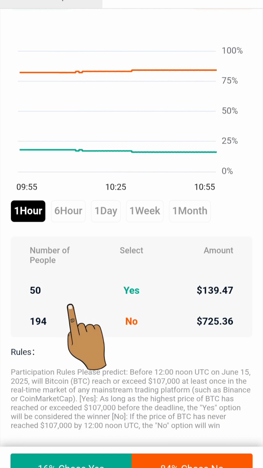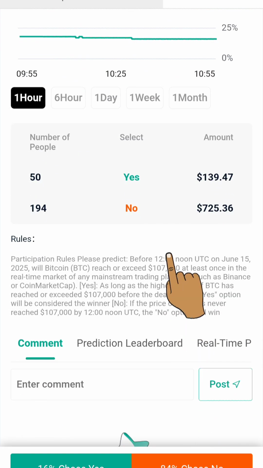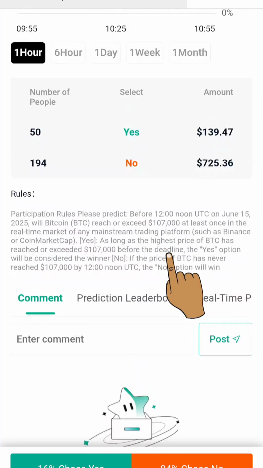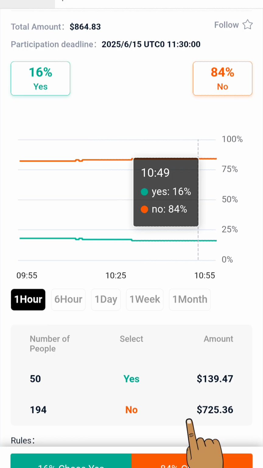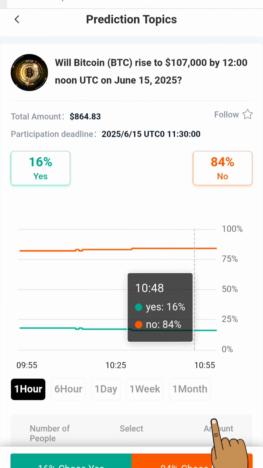Now if you come down here, it's going to show you all the information here. So here you're going to be looking at the rules also, and if you believe that it's going to get to that $107,000 on the 15th of June, all you just need to do is come down here, make your prediction, and click on this yes button. But if you don't believe it's going to get to 107, then you click on this no button here. You can see here it's telling you that 18% of participants believe that by June 15th, BTC is going to get to $107,000. You can see 84% believe that it will not get to. So you can see the percentage here.